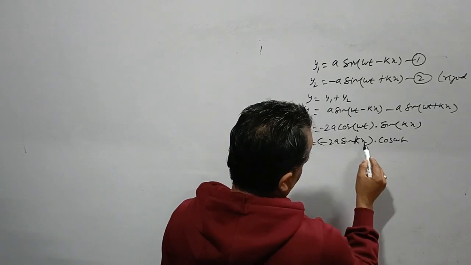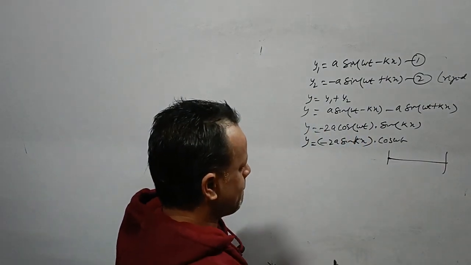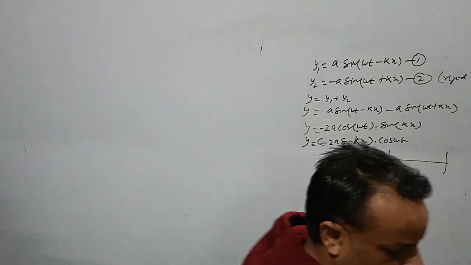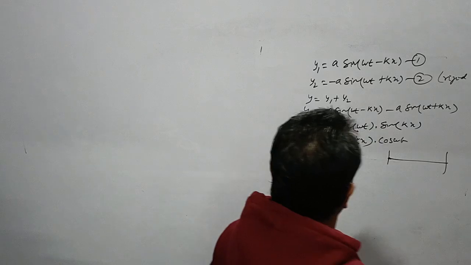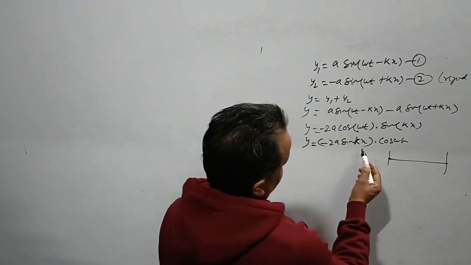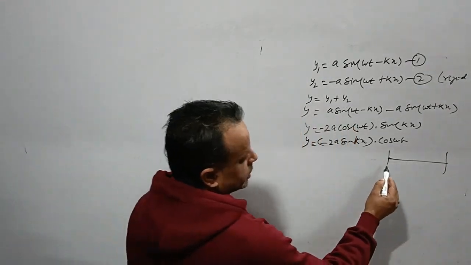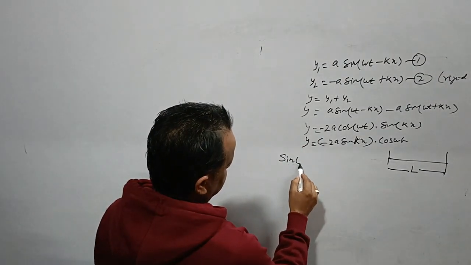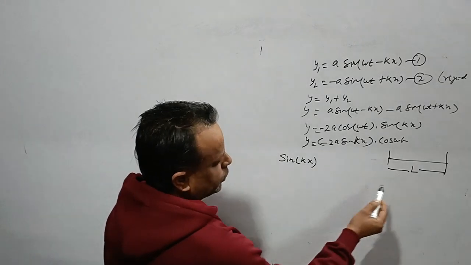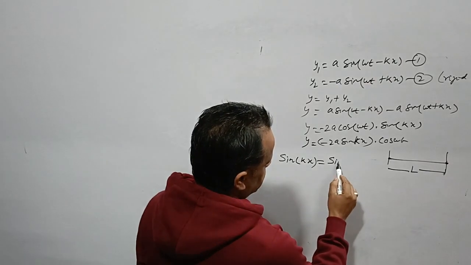We know that if the boundary is fixed, whatever the value of the wave, the disturbance there is zero. This is k into x. When x is L, y is basically sin(kL), and whatever the time, it is going to be 0.